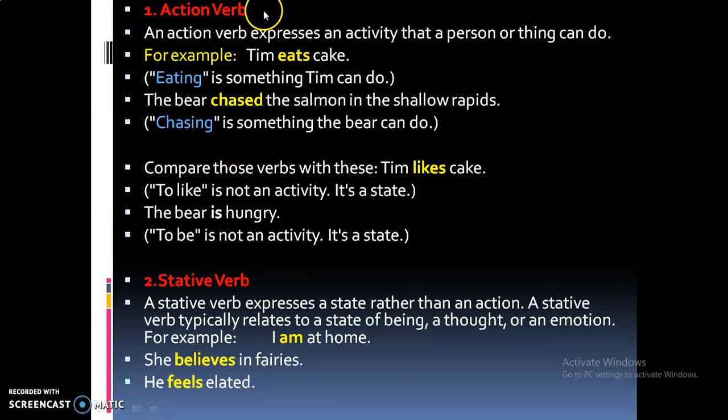So what is an action verb? An action verb expresses an activity that a person or thing can do. For example, Tim eats cake. So what is Tim doing? Tim is eating a cake. This is in simple tense. Tim eats cake, so eating is something that Tim can do.